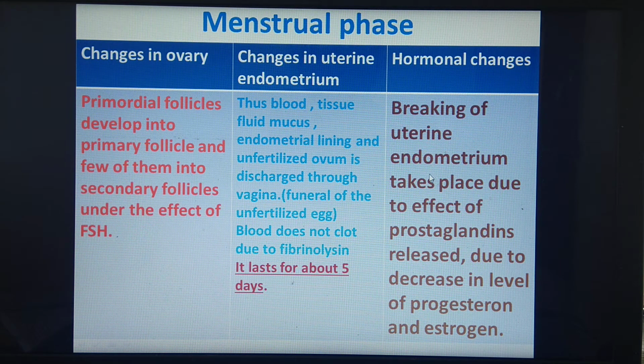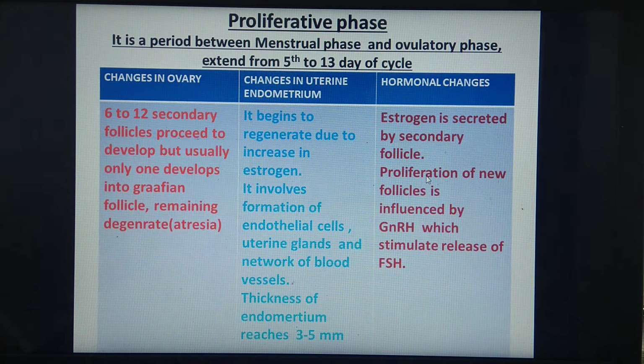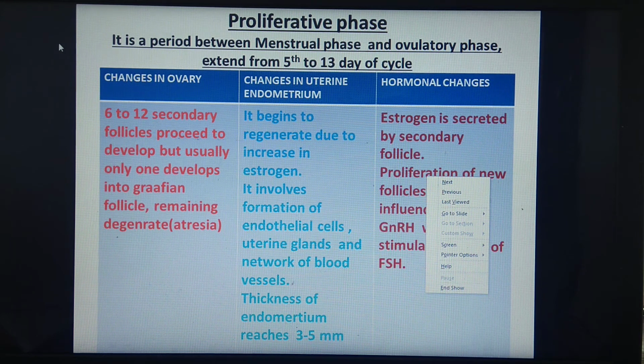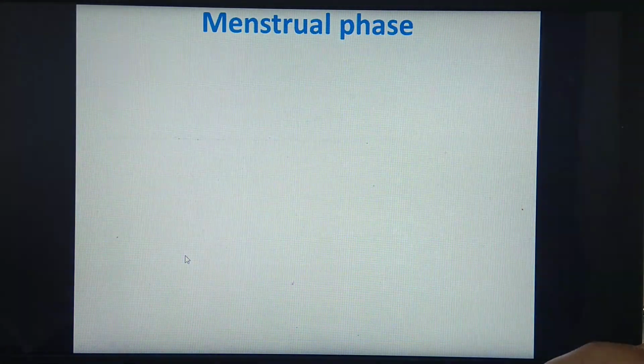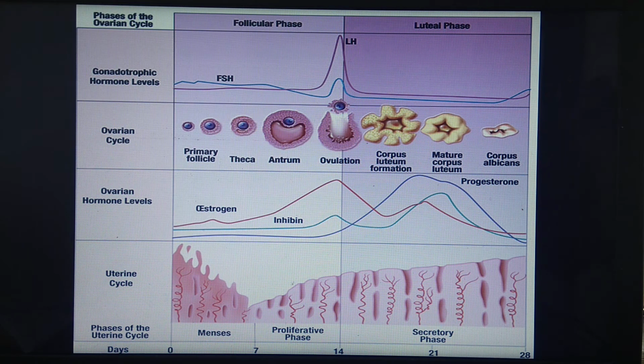We will see this diagrammatically. Now see in the diagram, this is the diagram for the menstrual cycle. What we have studied theoretically about this menstrual phase, what are the changes taking place in the uterine endometrium?